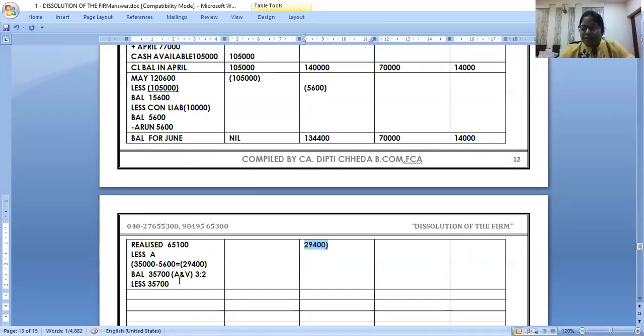Calculate. 21,420 and 14,280. Now you balance, because for the June month the money is over. So now I can say balance for July.